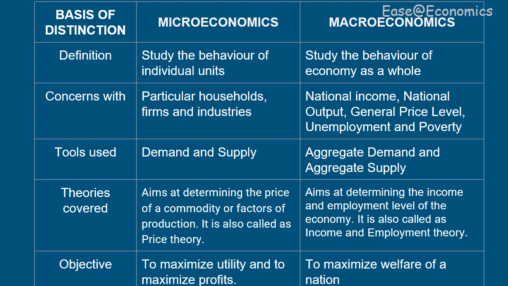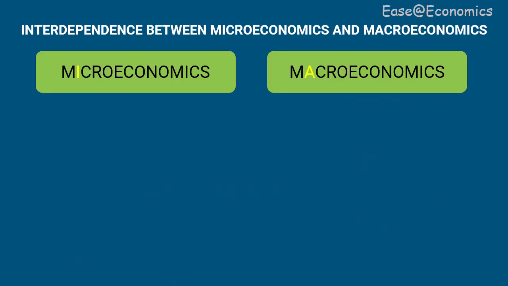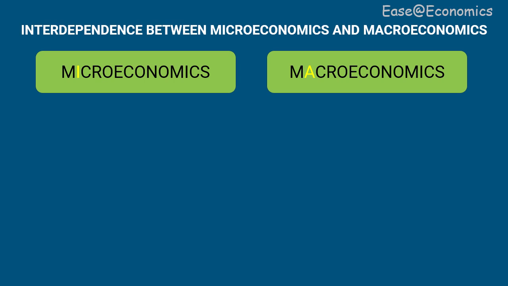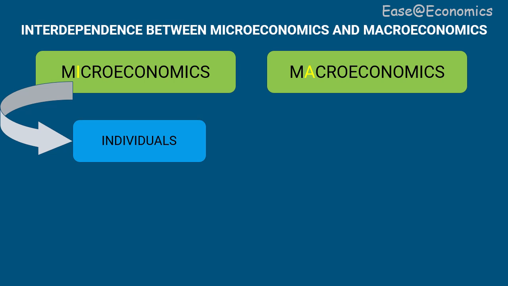Now let's discuss, are microeconomics and macroeconomics independent of each other? First we'll understand that microeconomics is derived from the Greek word meaning small, and it analyzes individuals. Whereas macroeconomics is derived from the Greek word which means large, and it analyzes the aggregates.